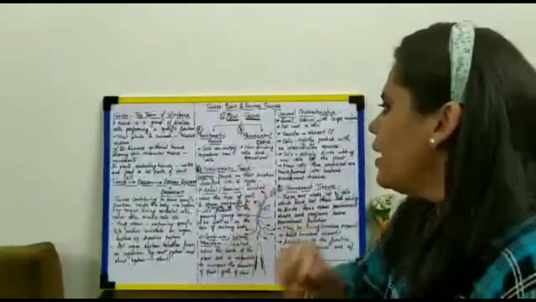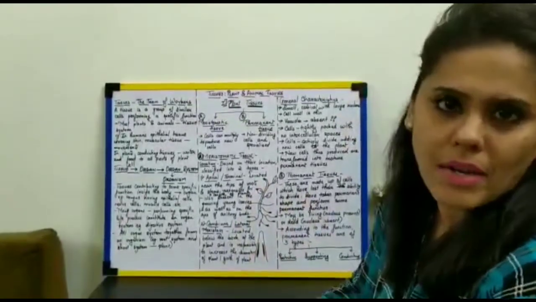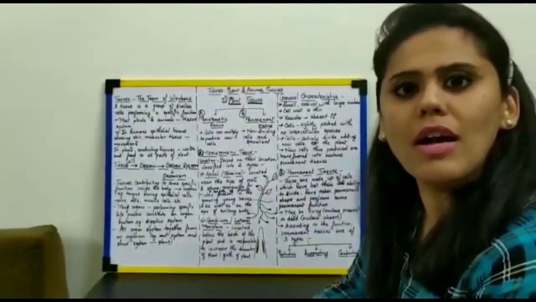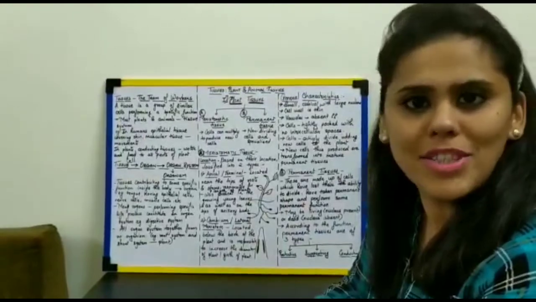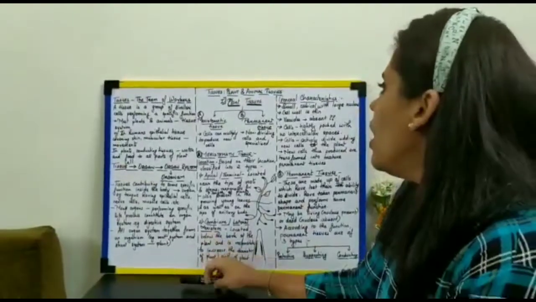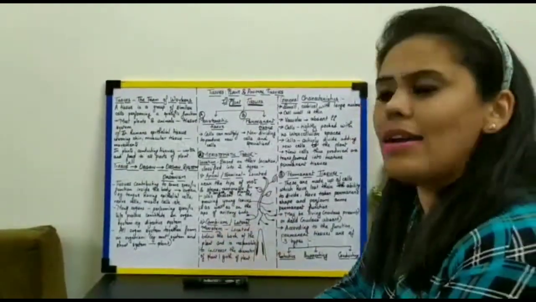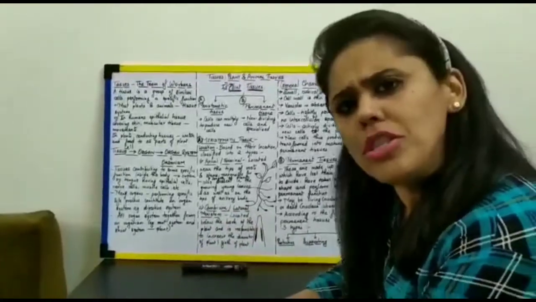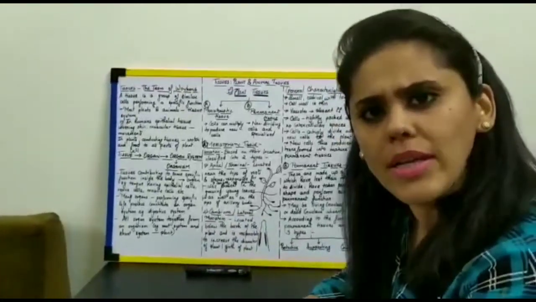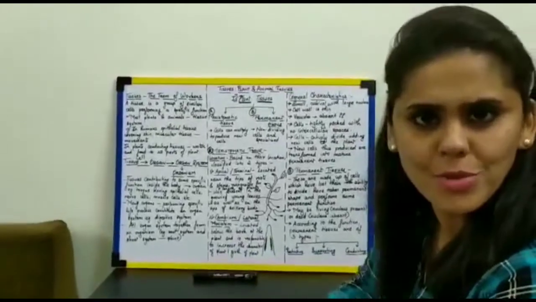Starting with the third part of the chapter, which is going to talk about plant tissues. Now what are plant tissues? Those tissues that are present in the plant body are called plant tissues.